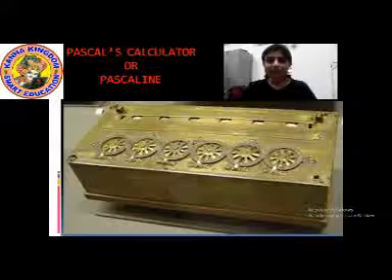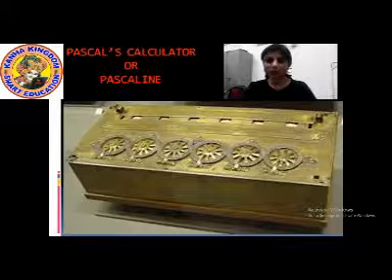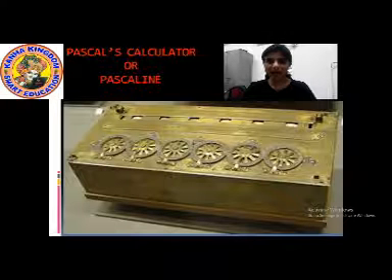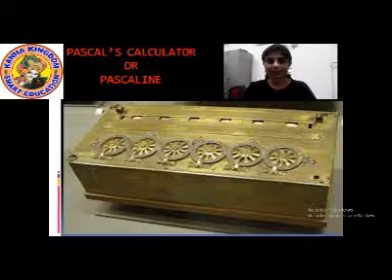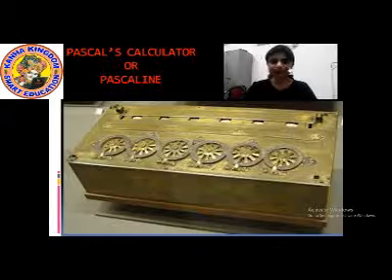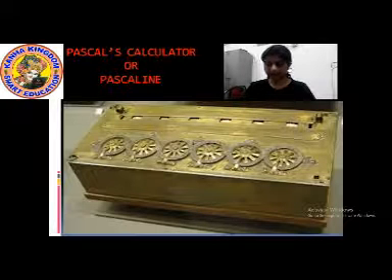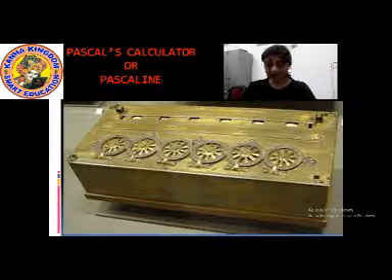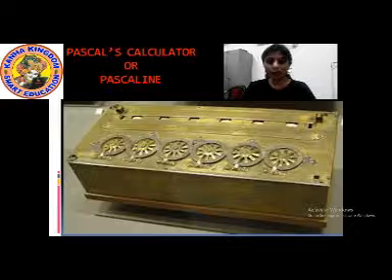Students, this is a Pascal's calculator, which is also known as Pascaline. Can you see how it looks? Here it is. This is a Pascal's calculator. Okay, students. This calculator is a rectangular box with movable wheels.